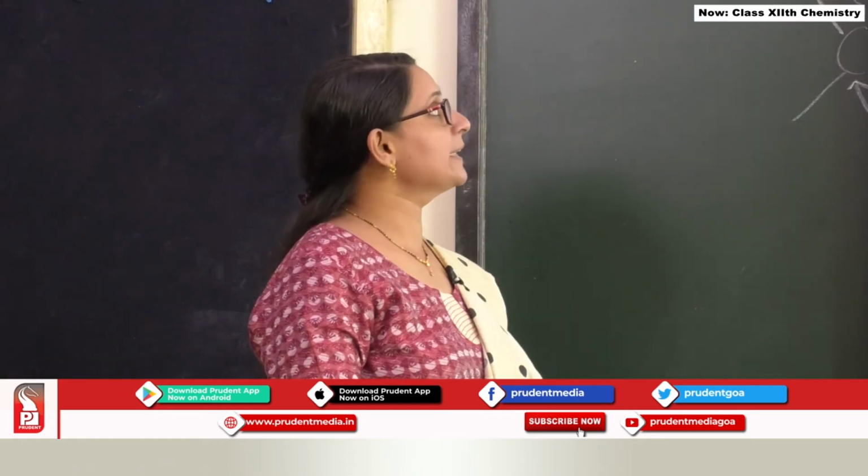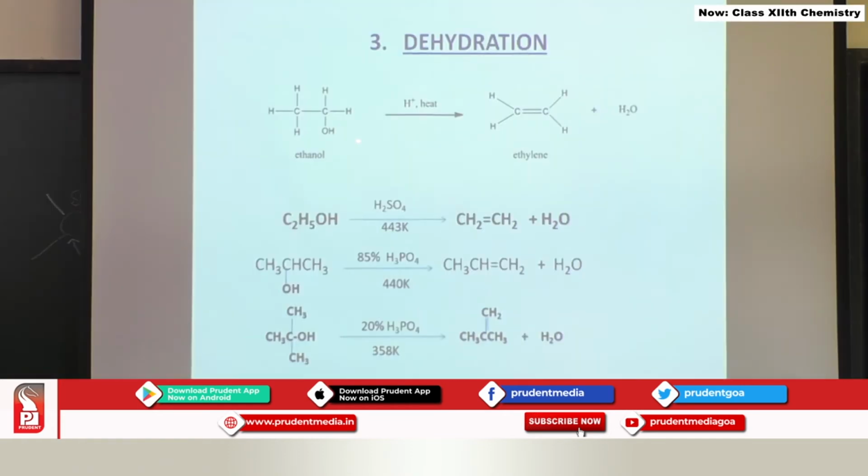Let us look at the third reaction, that is dehydration. This is ethanol, and what is going to happen here is, in the presence of acidic medium at high temperature, there is CO bond breakage. The OH group is going to go away with the hydrogen of the neighboring carbon as water, and this carbon-carbon single bond is going to get converted into a carbon-carbon double bond, resulting in an alkene.